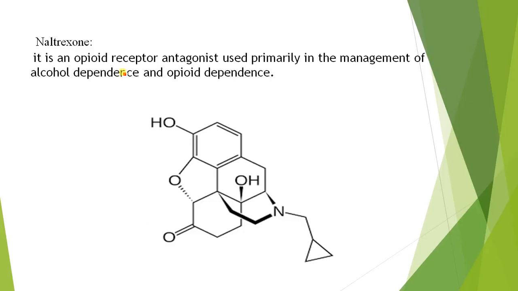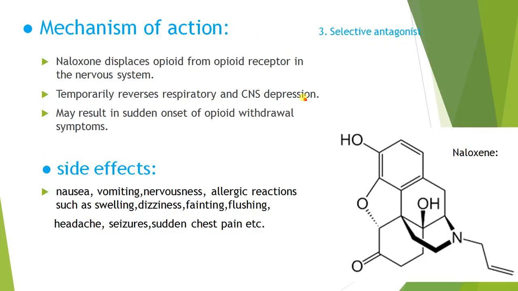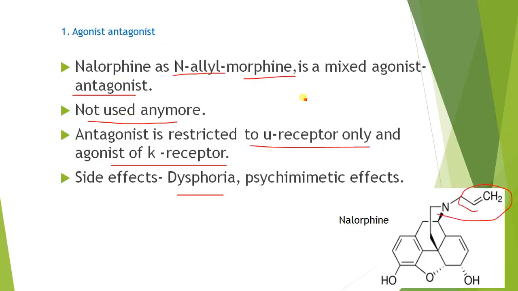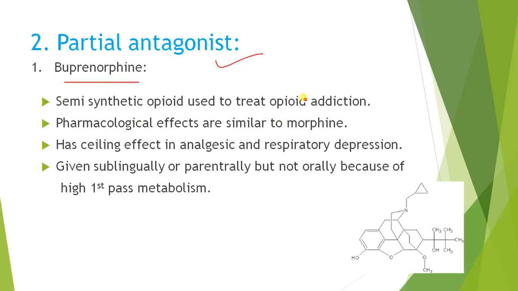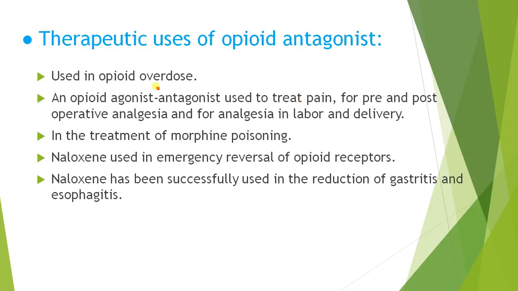Then naltrexone. It is an opioid receptor antagonist used primarily in the management of alcohol dependence and opioid dependence. Basically, this presentation is only to know the structures and classification of opioid antagonists, meaning which drug is partial agonist, which one is agonist-antagonist, and which is selective antagonist. And the last one is therapeutic uses of opioid antagonists.